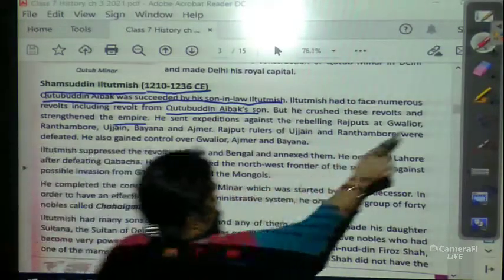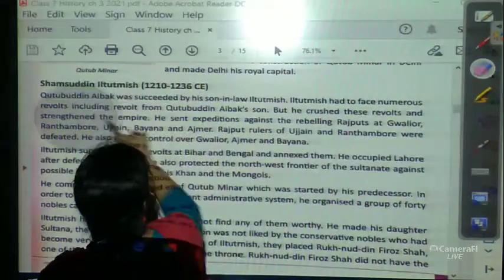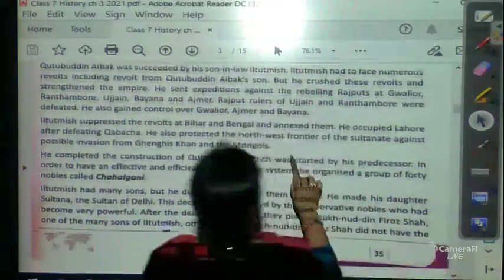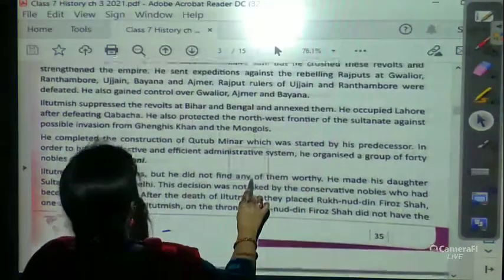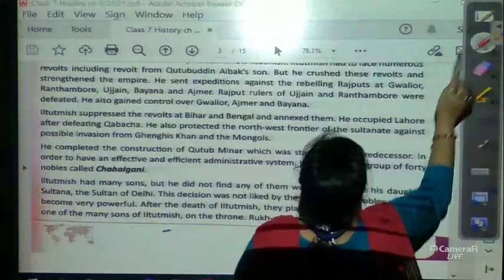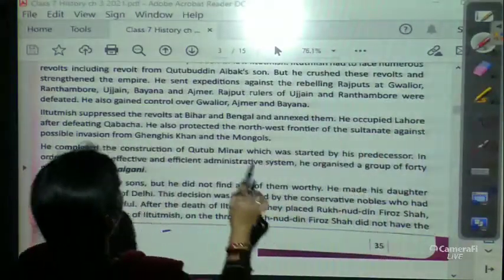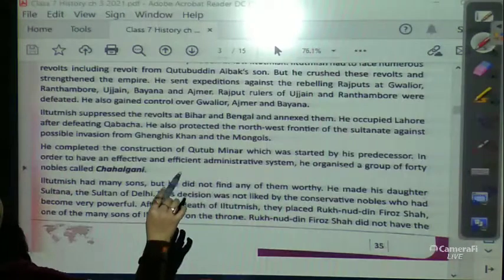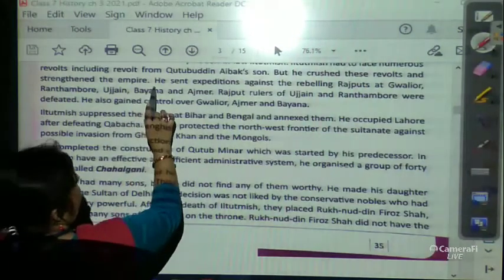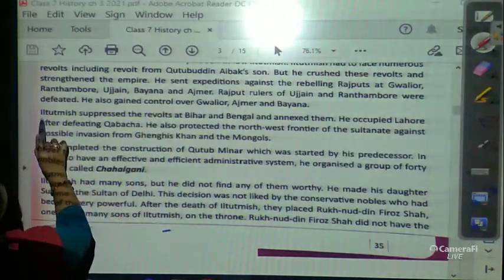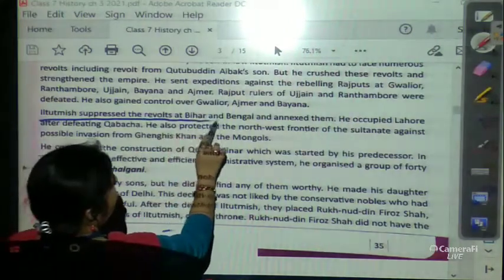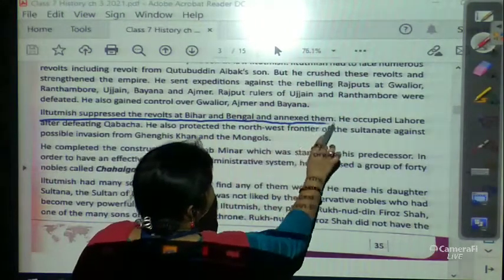Iltutmish suppressed the revolts at Bihar and Bengal and annexed them.